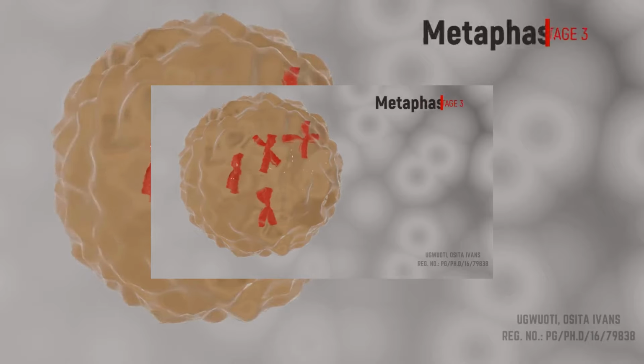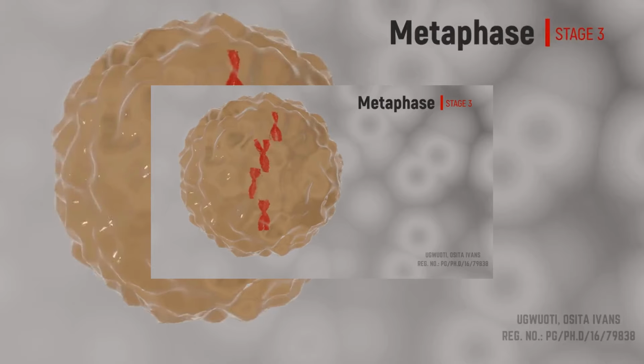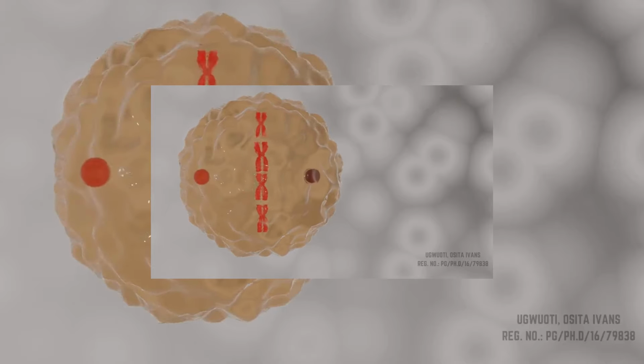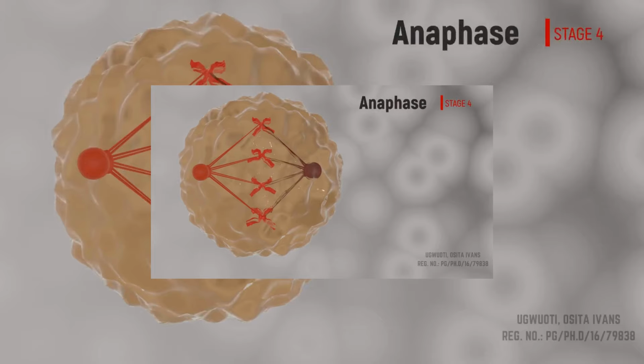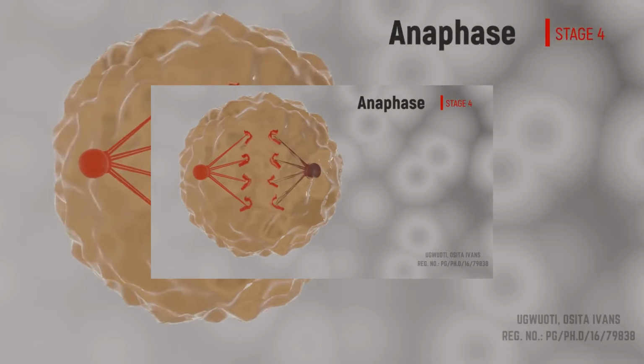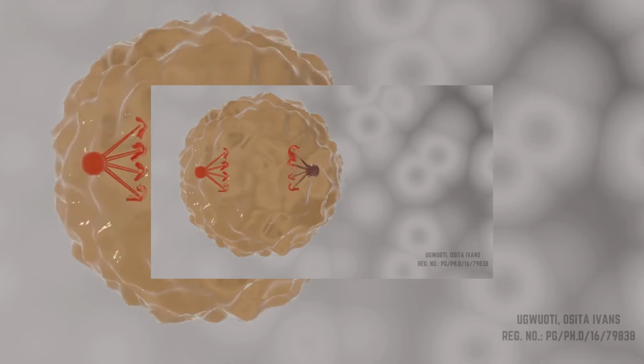After prophase comes the metaphase. In this stage, the chromatids align themselves along the cell midline, with spindle fibers attached to the centromere. In the next stage, called anaphase, the chromatids are pulled apart by the spindle fibers.